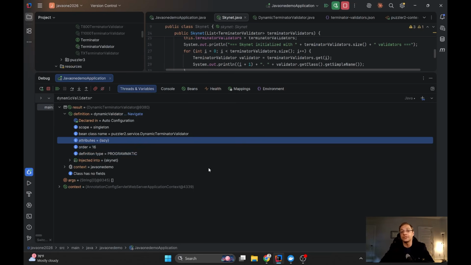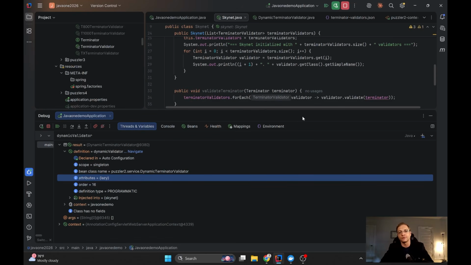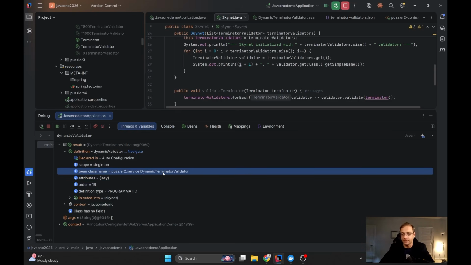So all the information we saw, which was written in my JSON, was demonstrated by IntelliJ. So IntelliJ knows about the latest updates of Spring, and even a Spring bean which is declared dynamically. Still, you can find all the needed information and the information about the class. Okay, now I think we can go to the next puzzler.